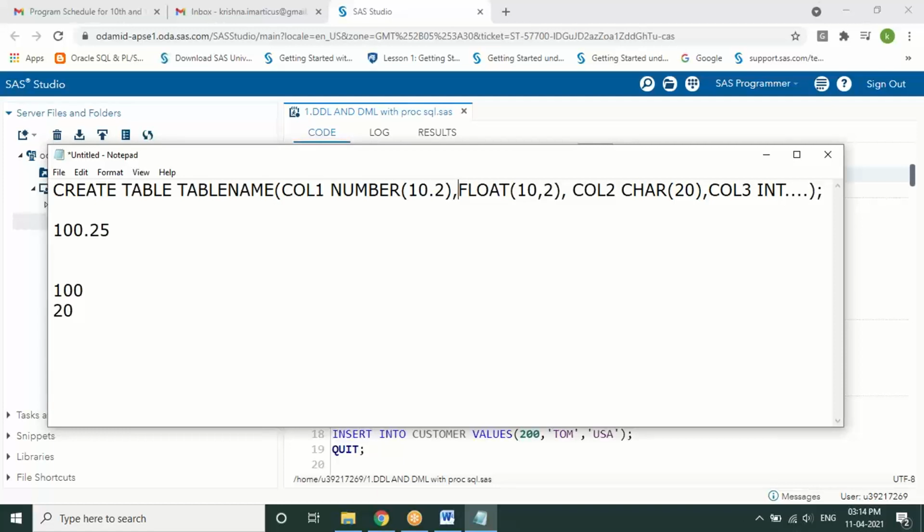Is there anything special for number in SQL? Because I think I'm hearing this data type for the very first time. Is this only for SQL, or is there any particular requirement for using it? No, there is no specific requirement as such. It is one of the data types, like character. If you want to store alphanumerical data, then you have varchar.